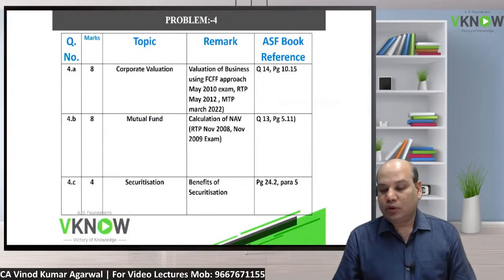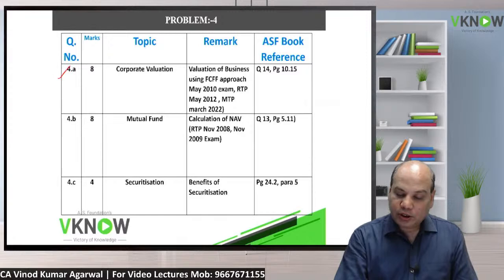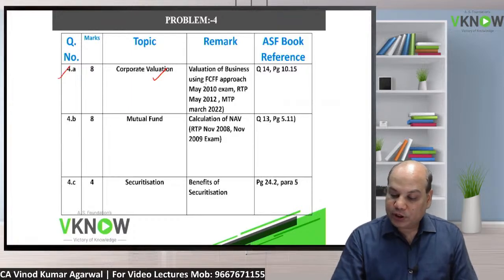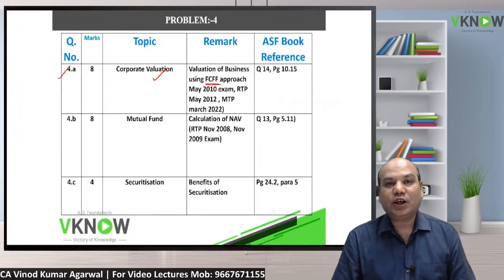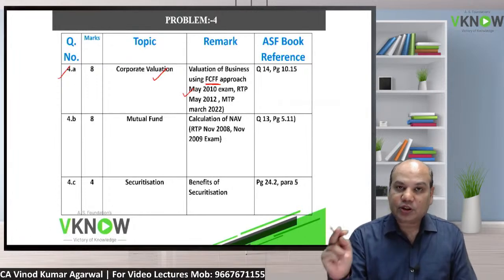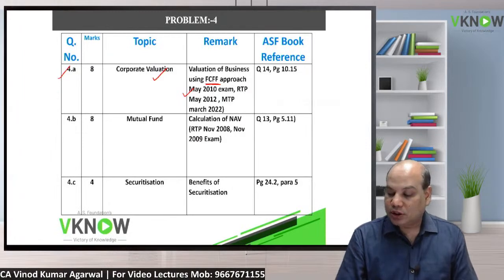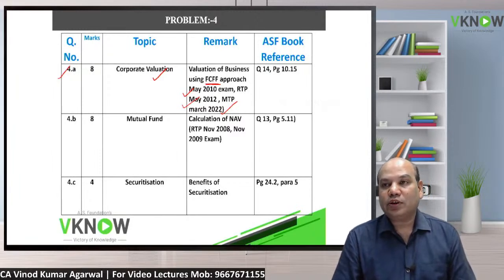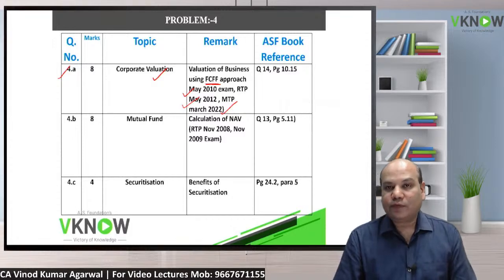We'll come to question number 4. 4A, again one question on corporate valuation. This was a good question on business valuation using the free cash flow from the firm approach, the FCFF approach. Same to same question. Trust me, they have repeated it in several places. First they had asked it in the May 10 exam, then RTP May 12, then recently in the MTP of March 2022, they have given this same question. Only the numbers are different. The structure of the question is 100% the same.